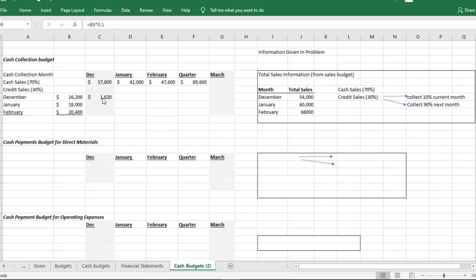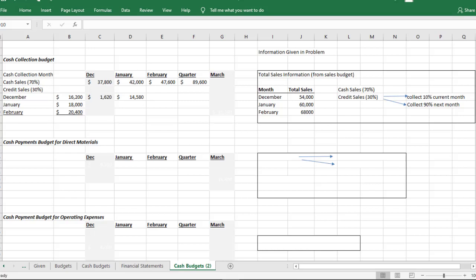Then the next month, the credit sale of $16,200, 90% will come the next month. So we can start to see the timing and what we're getting at. Even though the sale was made in December and it shows up as part of the December profits, all of that cash wasn't received. So again, I just put this information in the schedule so that we could follow along for December, but we don't really need this for a report that's only really supposed to cover January and February. But it is good to see why this is only $14,580.